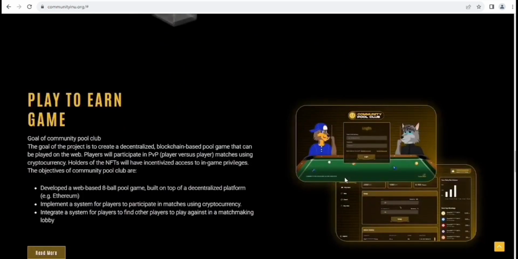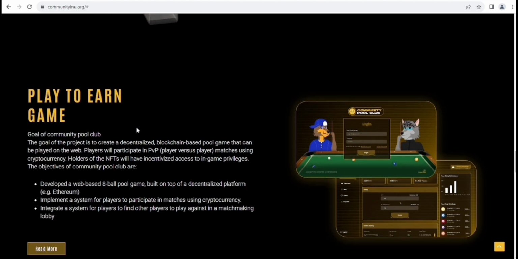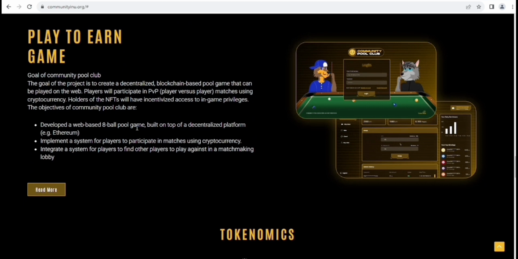Now, the play to earn game information you will get, like the goal of Community Pool Club. The goal of the project is to create a decentralized blockchain-based pool game that can be played on the web. Players will participate in PvP, player versus player matches, using cryptocurrency. Holders of the NFTs will be incentivized with access to in-game privileges, and the objectives of Community Pool Club are listed. You can see more information about their play to earn game, so you can check it for yourself.